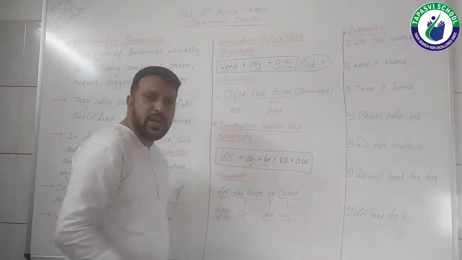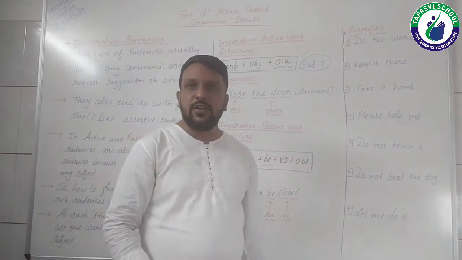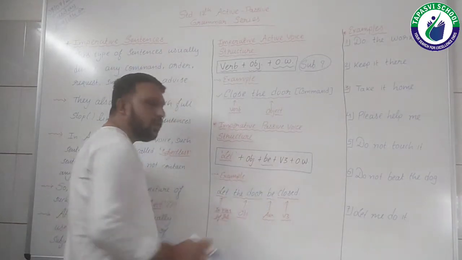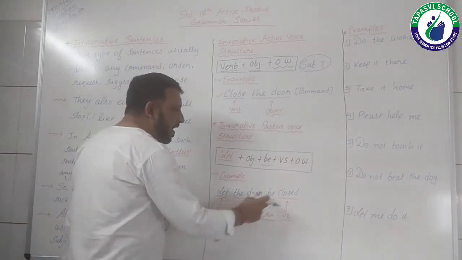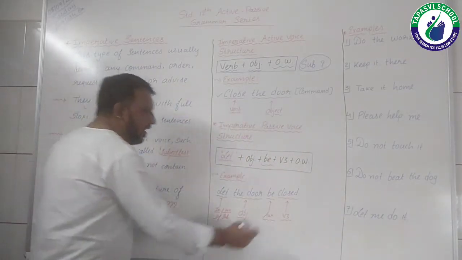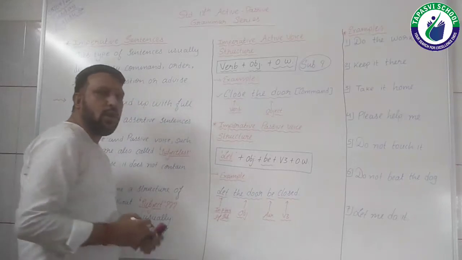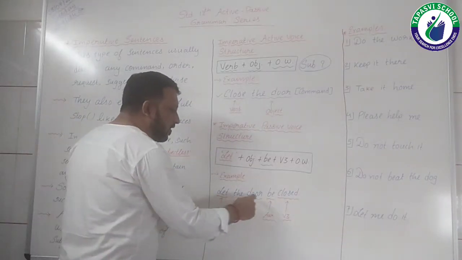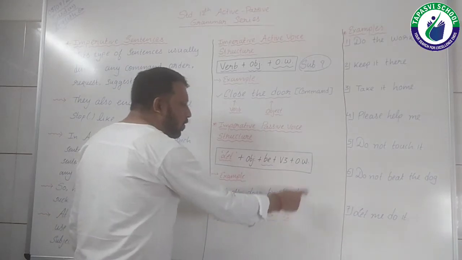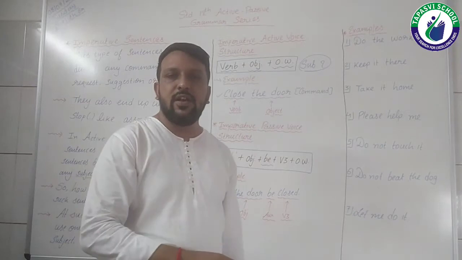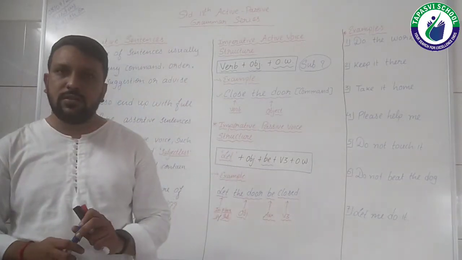What was the object of the sentence? The door, right? And here be auxiliary as per the structure, and close was V1, which would be transformed into a V3. So this is your sentence: let the door be closed. This is your passive imperative sentence. Isn't it easy, students? Right?